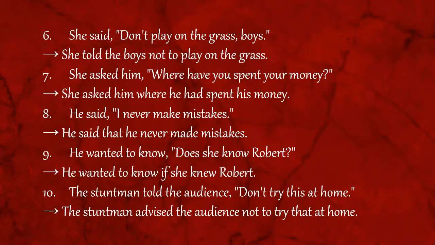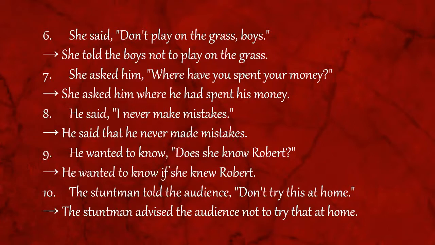Next, she asked him, "Where have you spent your money?" She asked him where he had spent his money. So it is an interrogative sentence, and because it is a WH type of question, the connective where is used and not if or whether.